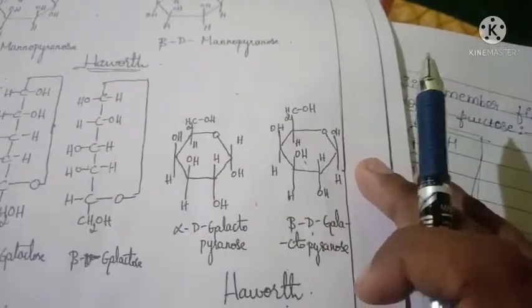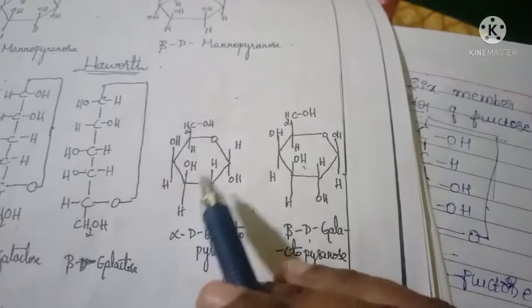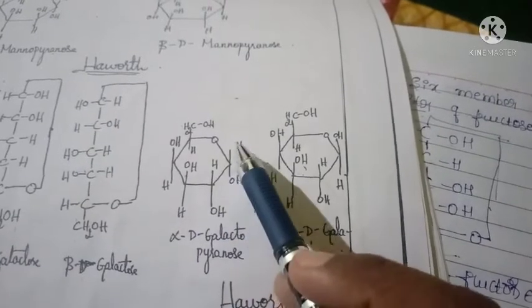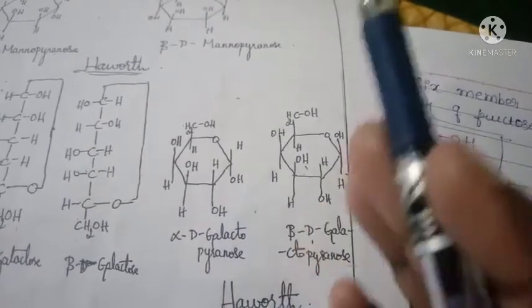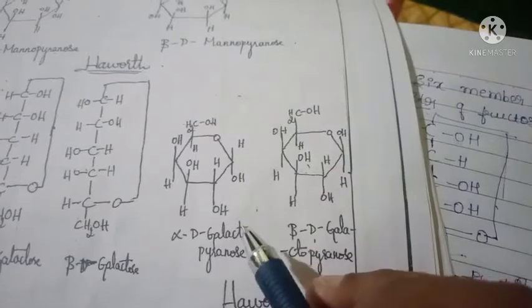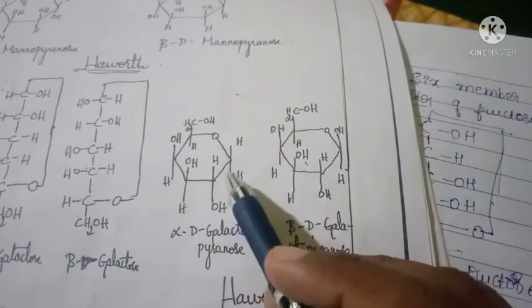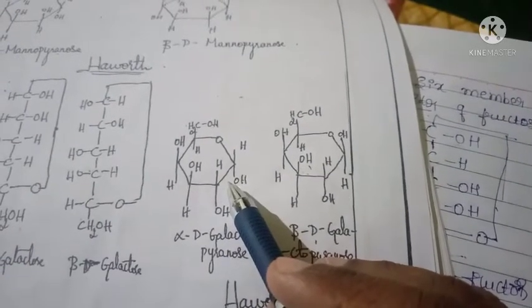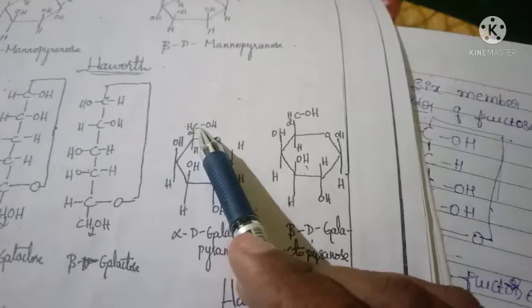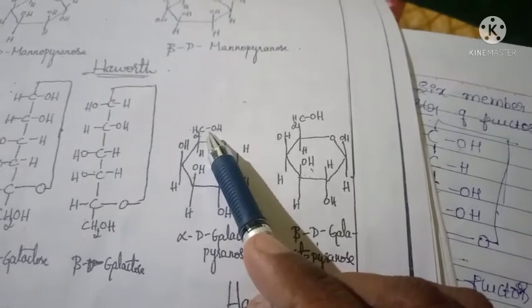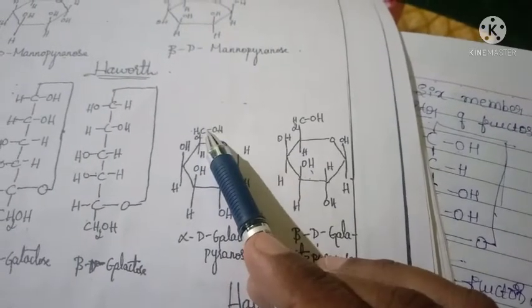Next we move on to the Haworth structure. This is also a pyranose ring. Okay, you know that the right side atoms should be written below the plane, and the left side atoms should be written above the plane. CH2OH should always be above the plane.